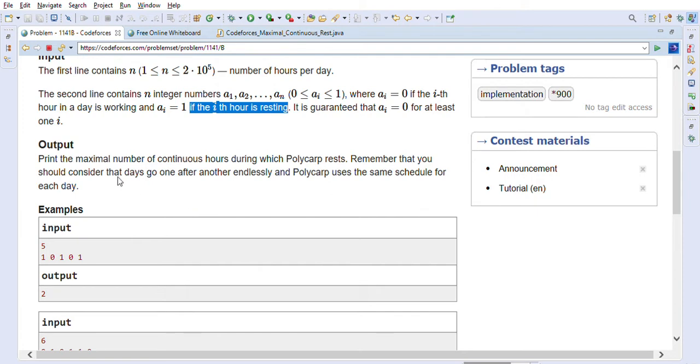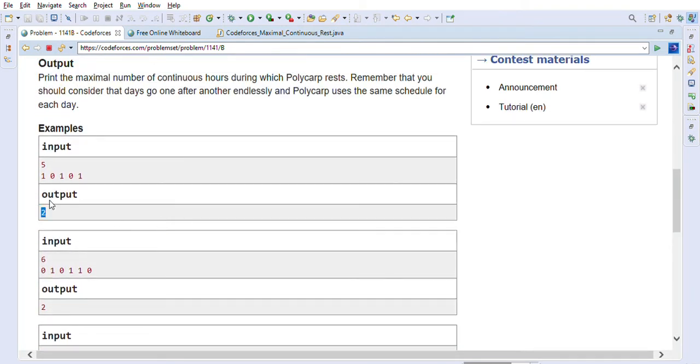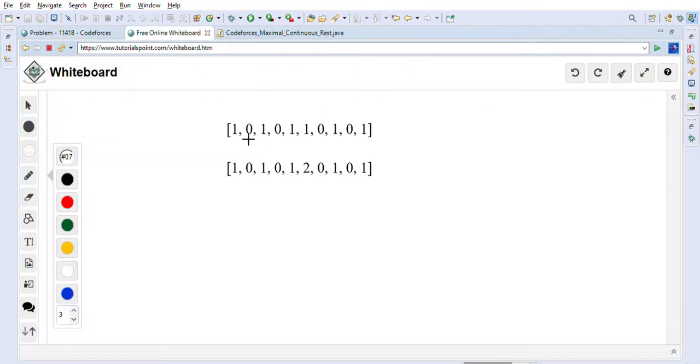Remember that you should consider that days go one after another endlessly, and Polycarp uses the same schedule for each day. So let us take this first example here. As you can see, they have mentioned that the answer is 2 for this one. What they are saying is this is for one day, 5 hours. This is the array that is given to us for one day.